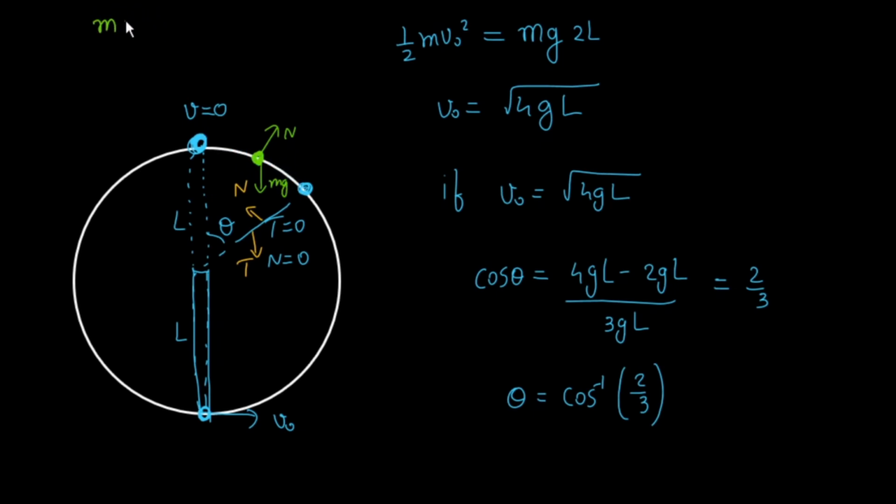So my mg cos theta, minus N, will be the ones providing the centripetal force, that is mv square by L. While if you talk about any point lower than this angle, say this point, then my tension will be acting inwards and my mg will be acting down. So my tension plus mg cos theta will be equal to the centripetal force, that is mass into centripetal acceleration, v square by L.